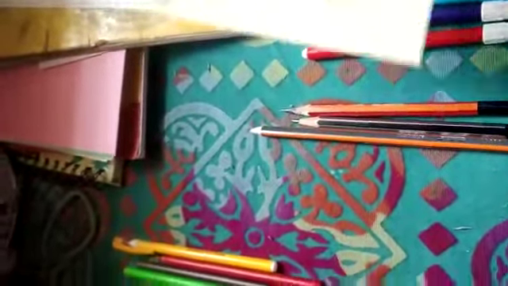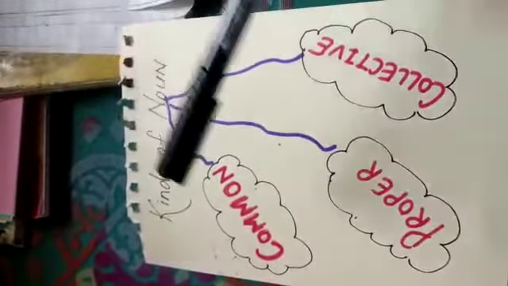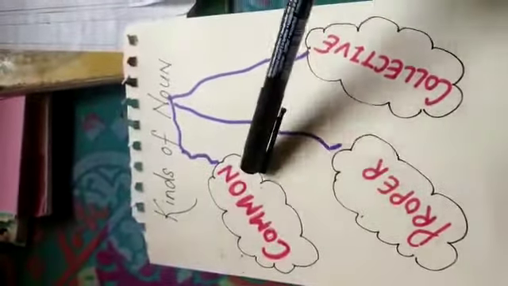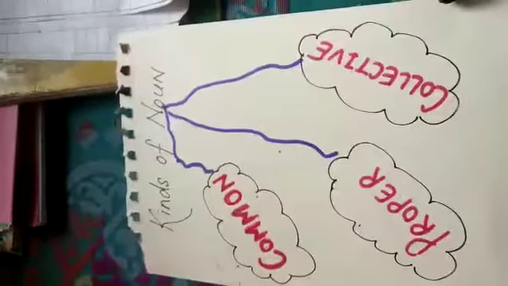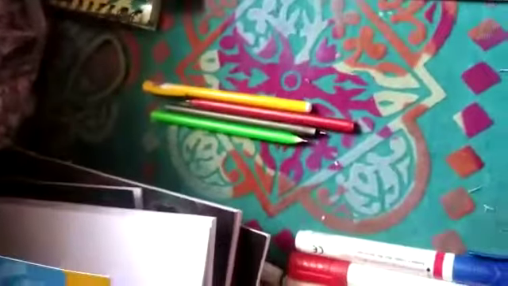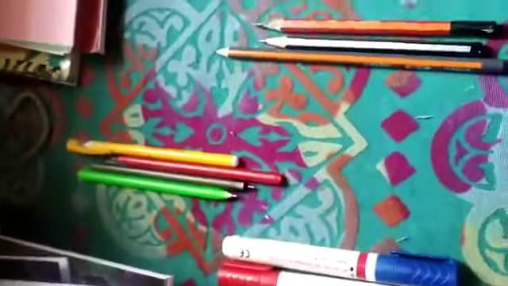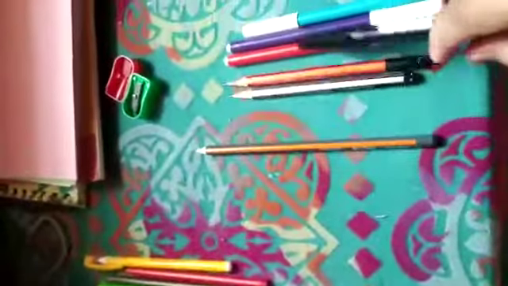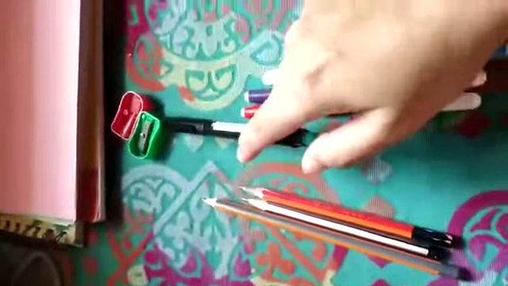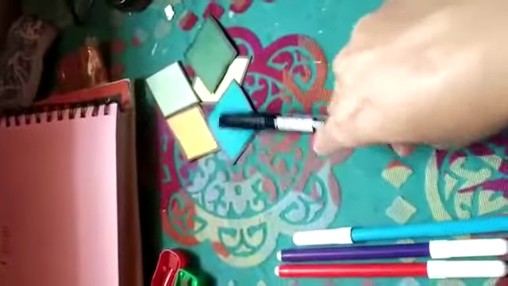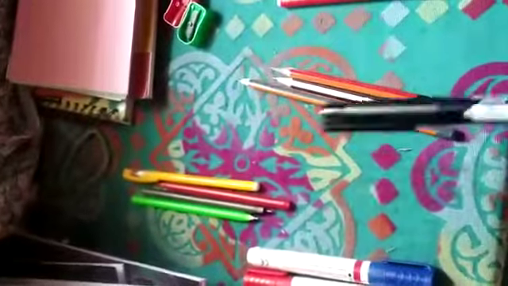Basically, noun is of 4 types, but you have to read here 3 types of noun. Kinds of noun, that is common, proper, collective. Okay, now let me show you something. I am having a group of some objects. Group of marker, pen, pencil, sketch pen, sharpener, and a shape. Group of shapes.